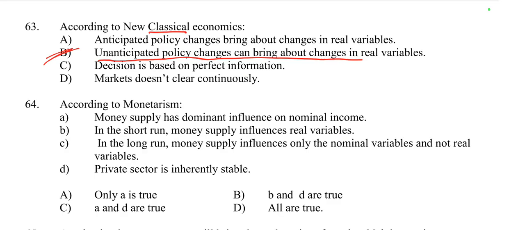New classical economics argues that if policy changes are anticipated, individuals will adjust their behavior accordingly, and such anticipated changes will not affect real variables like output or employment, due to rational expectations. However, unanticipated policy changes might have real effects because they disrupt the equilibrium temporarily. So option B is right.